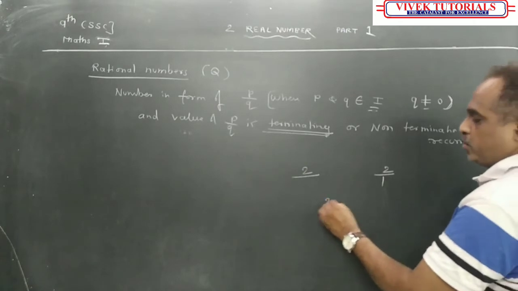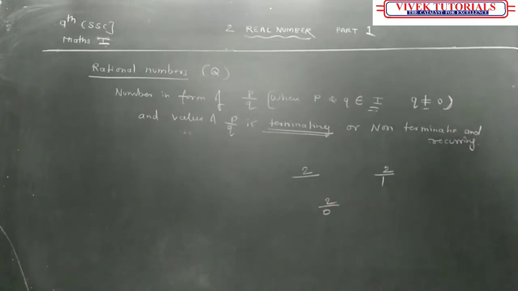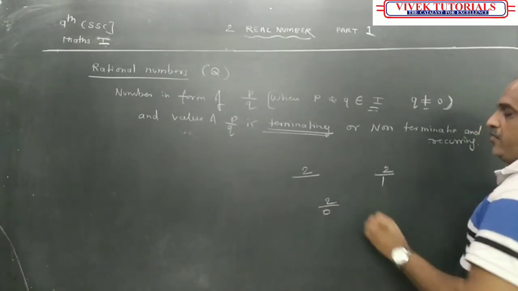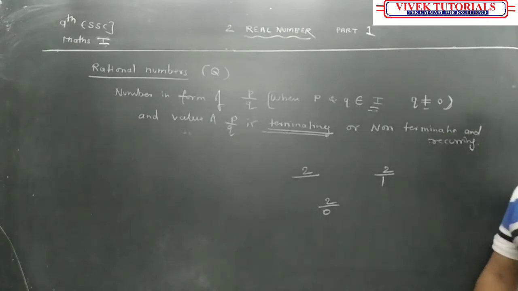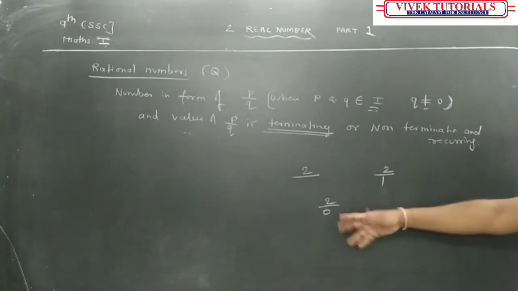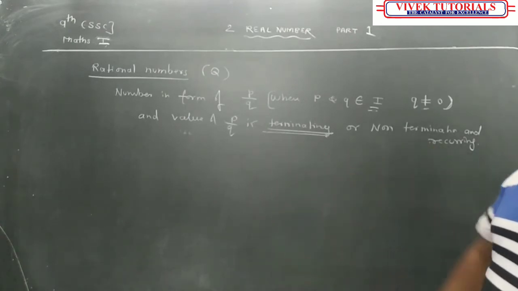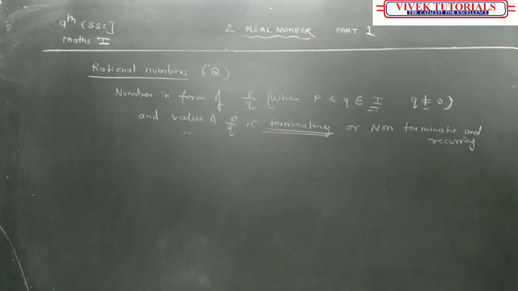But if I put 2/0, that indicates that its value cannot be determined. So we write non-defined. इसकी वैल्यू हम लोग कभी निकाल नहीं सकते. तो it should not be 0. Otherwise इसकी वैल्यू निकलेगी नहीं. That's why Q should not be 0. Have you understood this?